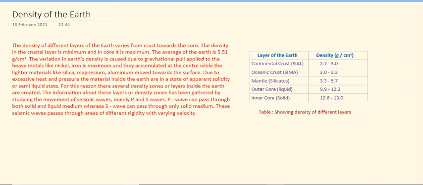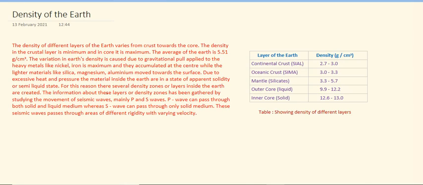Average density of the earth is 5.51 gram per centimeter cube, the average density of the earth's interior. The variation of the earth's density is caused due to the gravitational pull applied to the heavy material like nickel and iron, which are maximum, and they accumulate at the center, while the lighter materials like silica, magnesium, aluminum move towards the surface. So we know that lighter materials generally move towards the surface, and the heavier materials gather in the center of the earth or in the core of the earth.